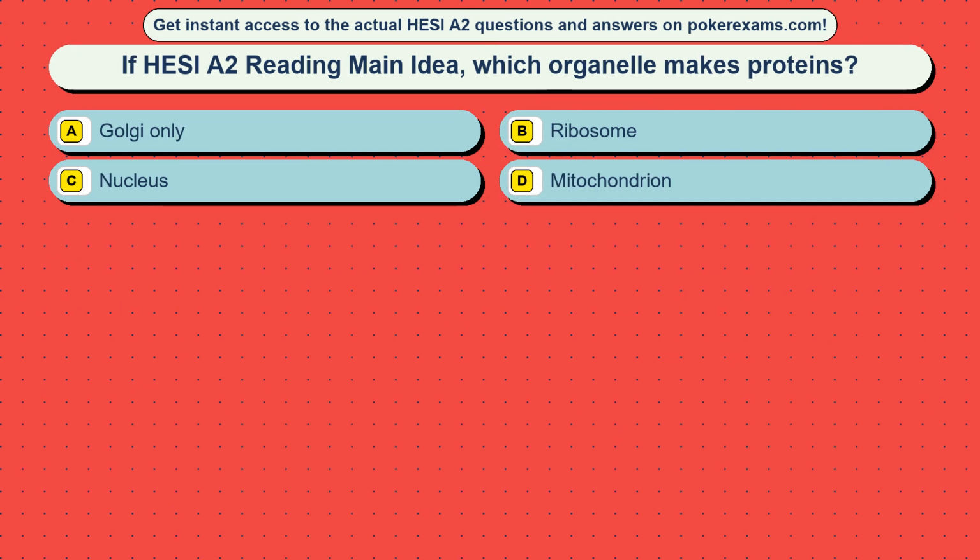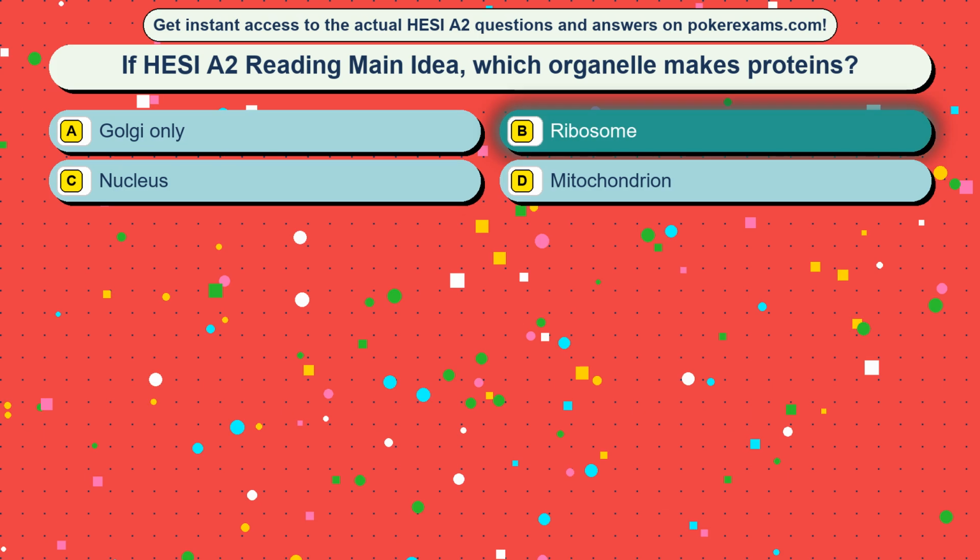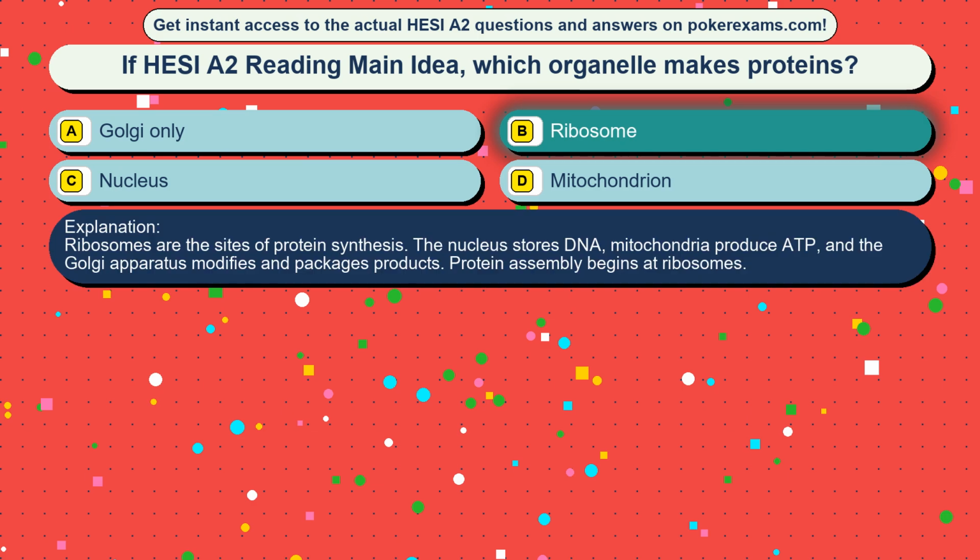Question 40. In HESI A2 reading main idea, which organelle makes proteins? Option A: Golgi only. Option B: Ribosome. Option C: Nucleus. Option D: Mitochondrion. The correct answer is option B, ribosome. Ribosomes are the sites of protein synthesis. The nucleus stores DNA, mitochondria produce ATP, and the Golgi apparatus modifies and packages products. Protein assembly begins at ribosomes.